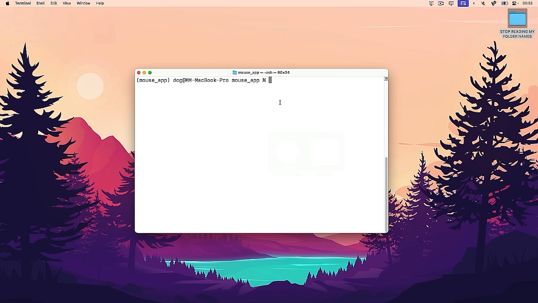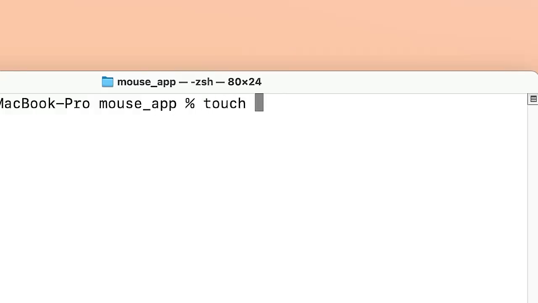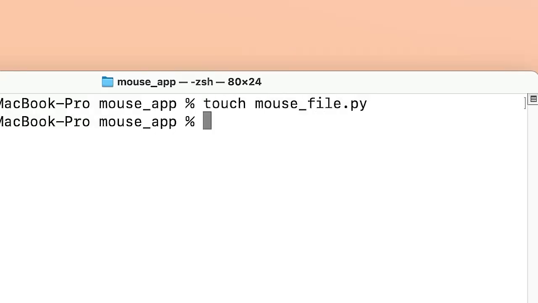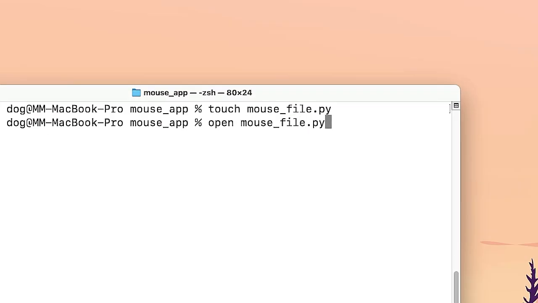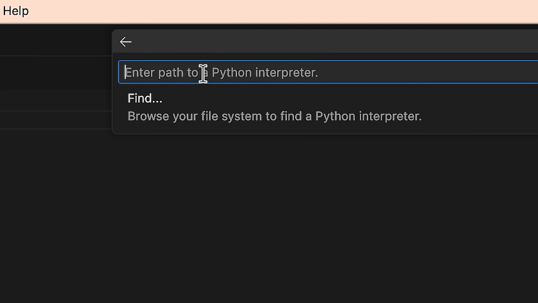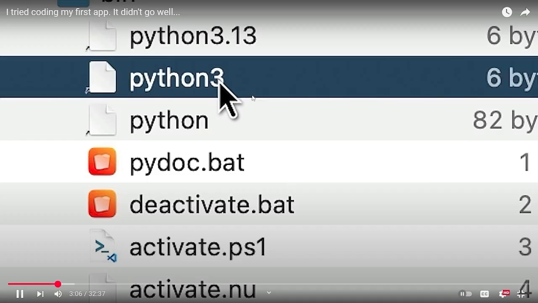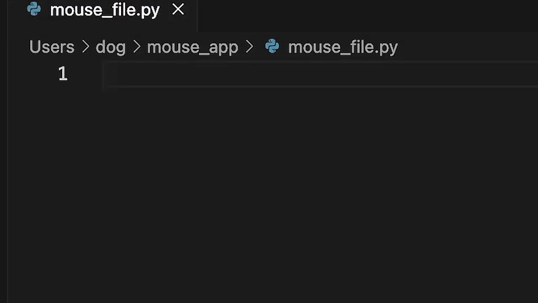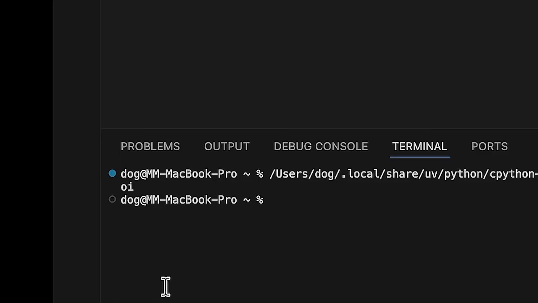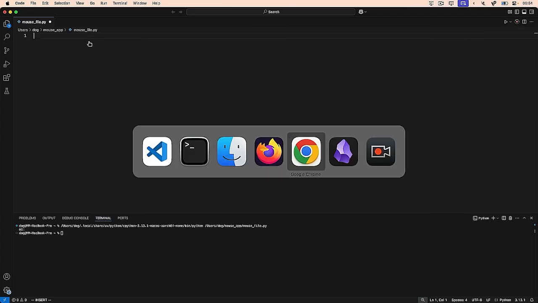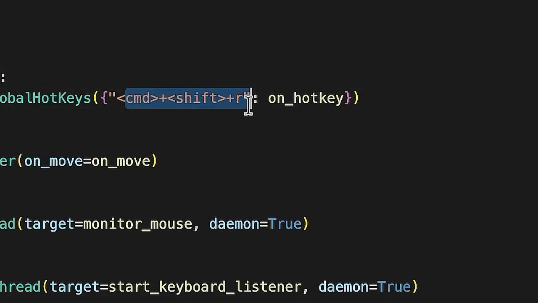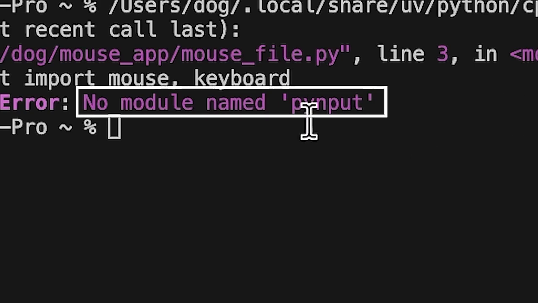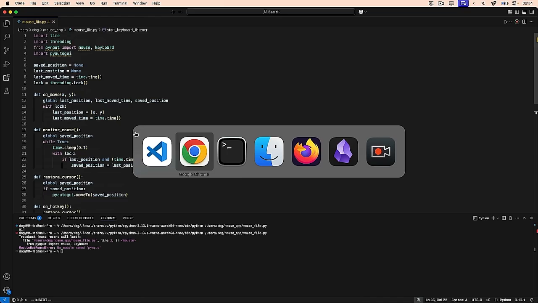So now in theory, I should be able to create a Python file, touch mouse file.py, and then open it with vim. Actually, let's just do vim. I'm scared. Beautiful. Now I need to specify my interpreter path, Python 3, I think. And if I type something here, print oi, run Python file, boom. There it is. Okay, so now if I go into ChatGPT and paste all of this in, this is the keyboard shortcut that I can use to reset my mouse cursor. Okay, run the Python file, no module named pynput. Fantastic. Didn't I just install it?